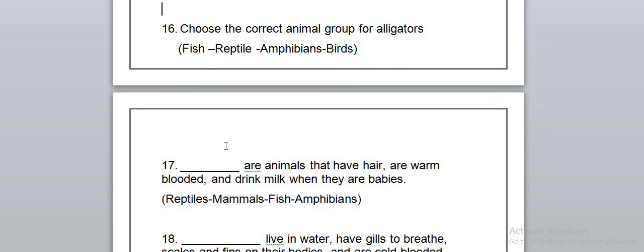Choose the correct animal group for the alligators. The alligator is from the reptiles, and we said before that reptiles have very rough and dry skin, and they have scales just like the snake, and I showed it to you in a video yesterday in the revision.